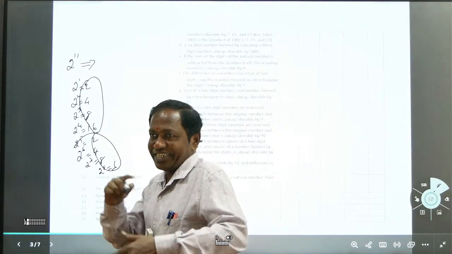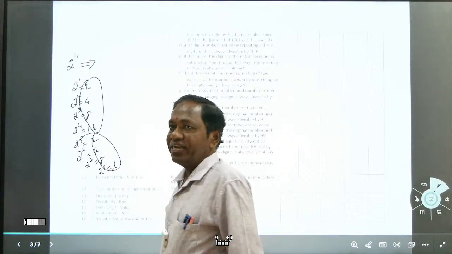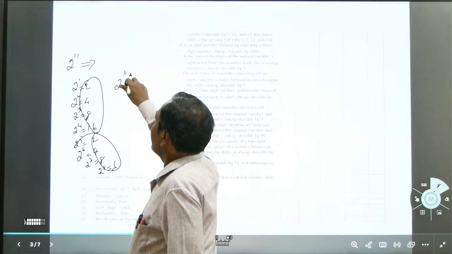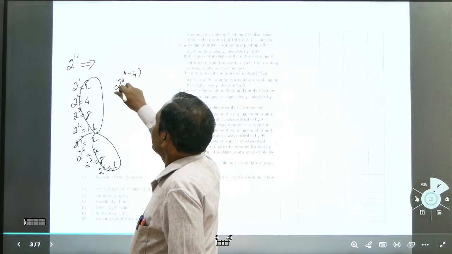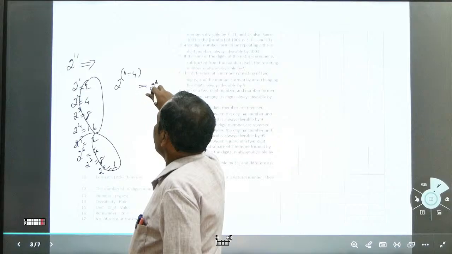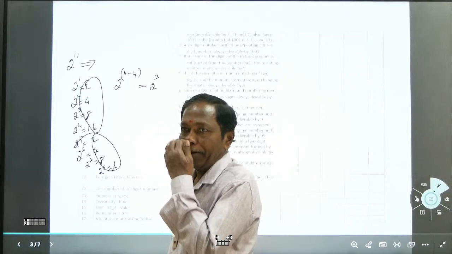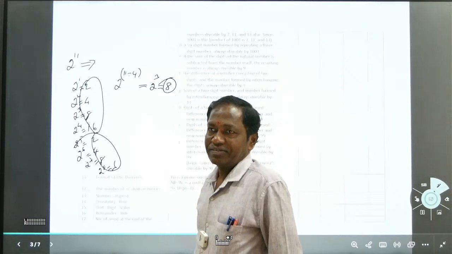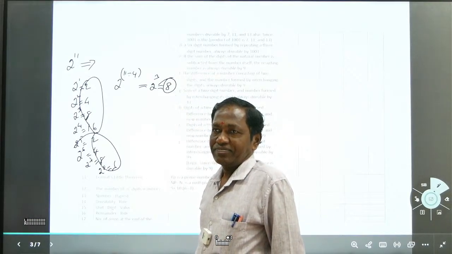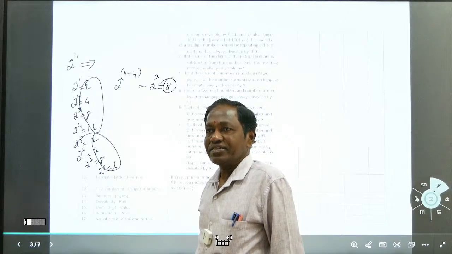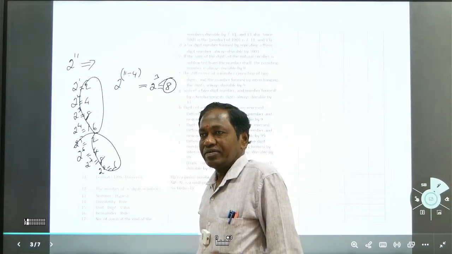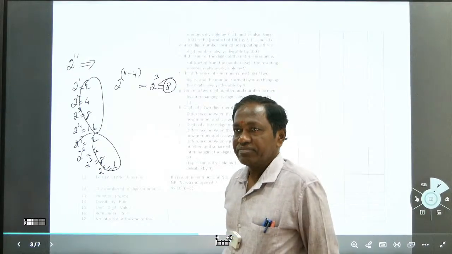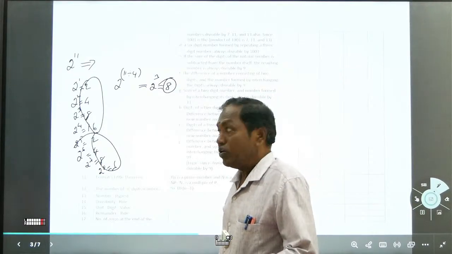It gets repeated. How many terms in a cycle? 4 terms in a cycle. Then for 2 to the power of 11, 11 divided by 4 leaves remainder 3, so it is like 2 to the power of 3, which is 8. The unit digit is 8. It's like that. Is it the same for everything, sir? Exactly, yes. For 3 also, you have to write like that.